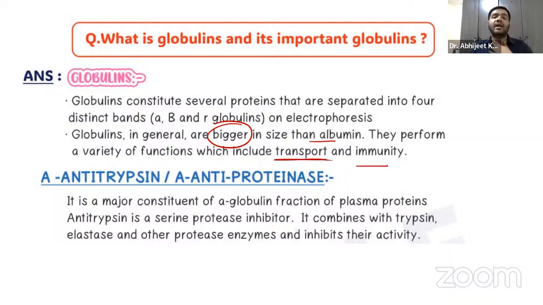Now, alpha 1 antitrypsin, guys. Remember, it is a major constituent of the alpha globulin fraction of the plasma protein. Antitrypsin is a serine protease inhibitor. It combines with trypsin, elastase and other protease enzymes and inhibits their activity. Now, remember there is something called alpha 1 antitrypsin deficiency. This is something very, very important.